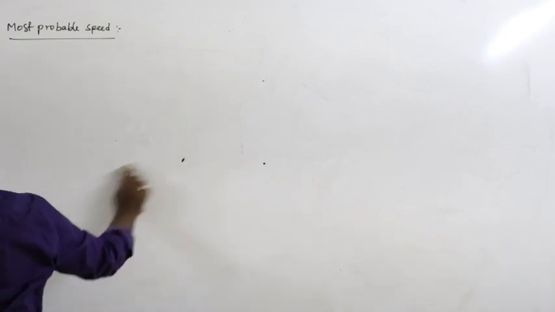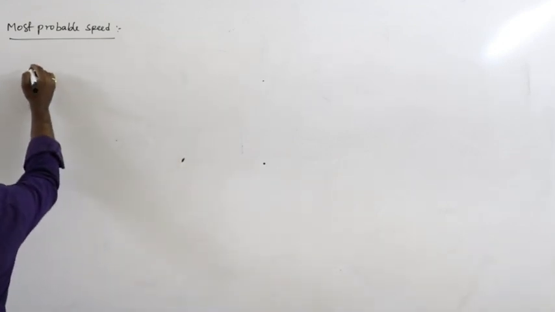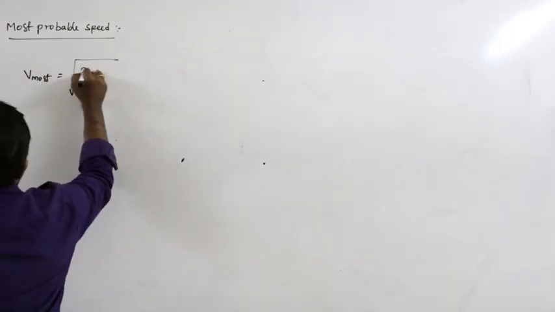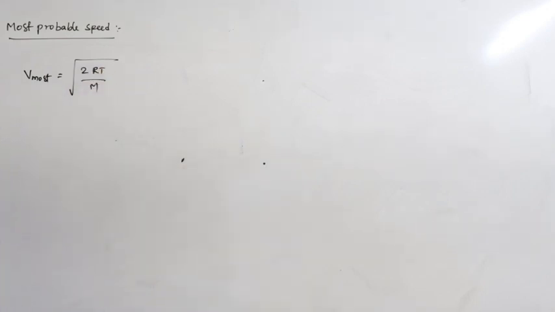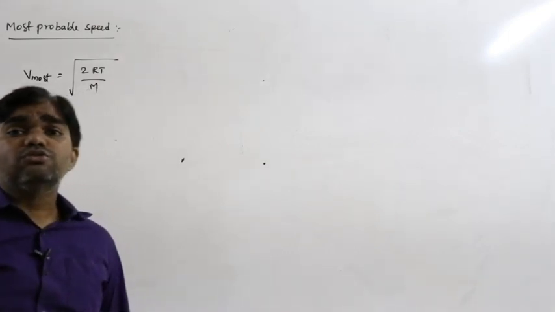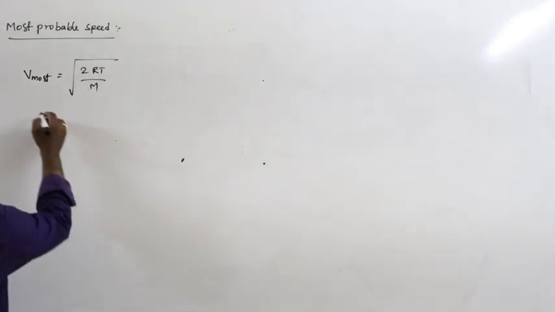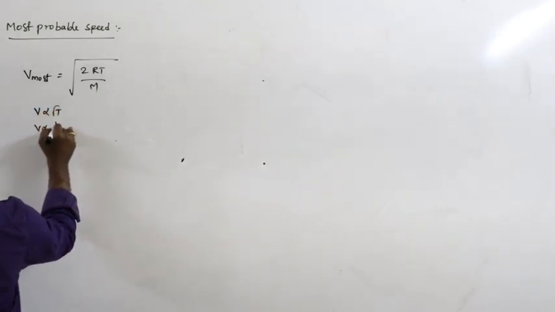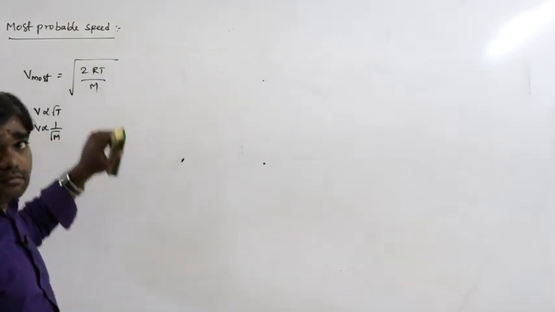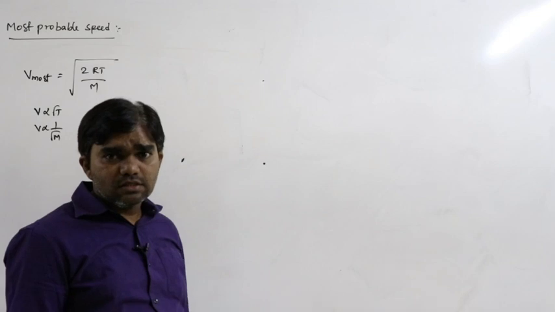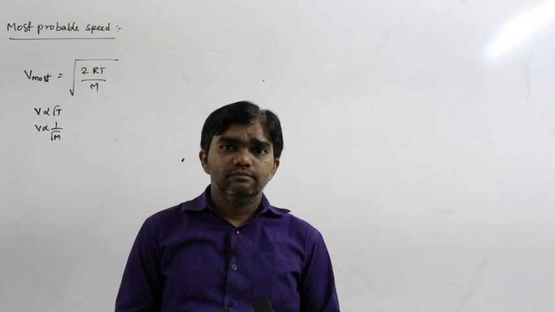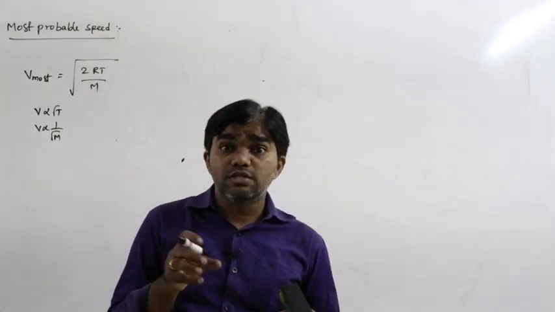Generally, in terms of temperature, most probable speed can be written as square root of 2RT by M. So here also it is directly proportional to root T and proportional to 1 by root M. Most probable speed is how many molecules possess the same speed in the gas.